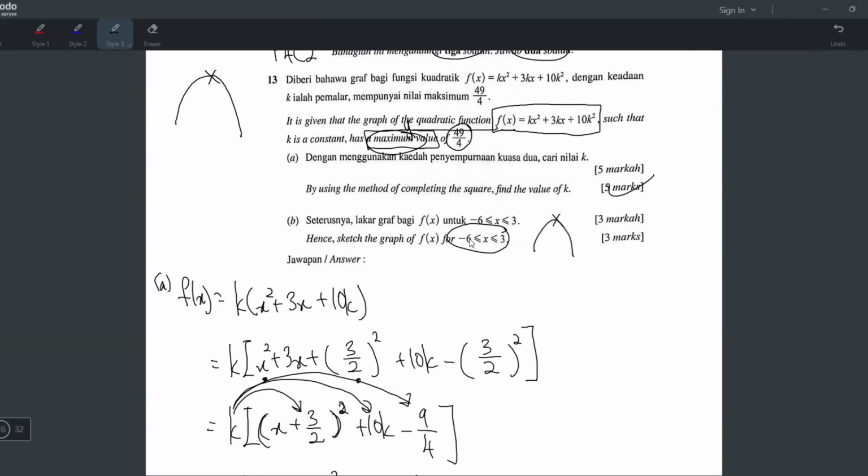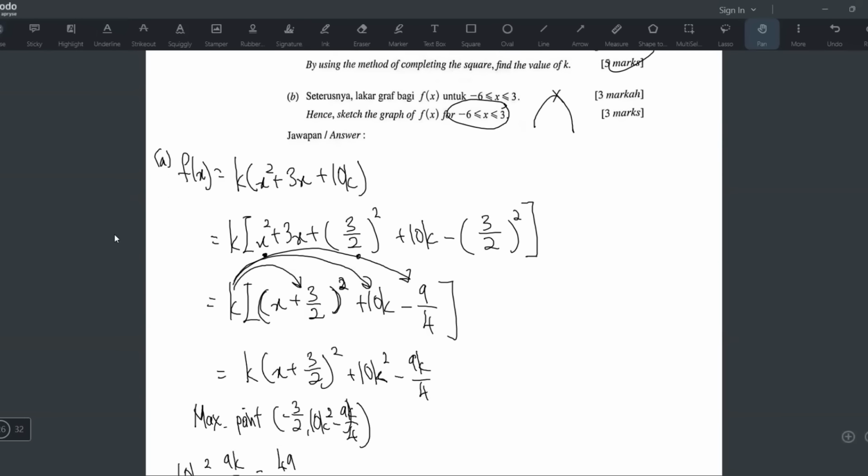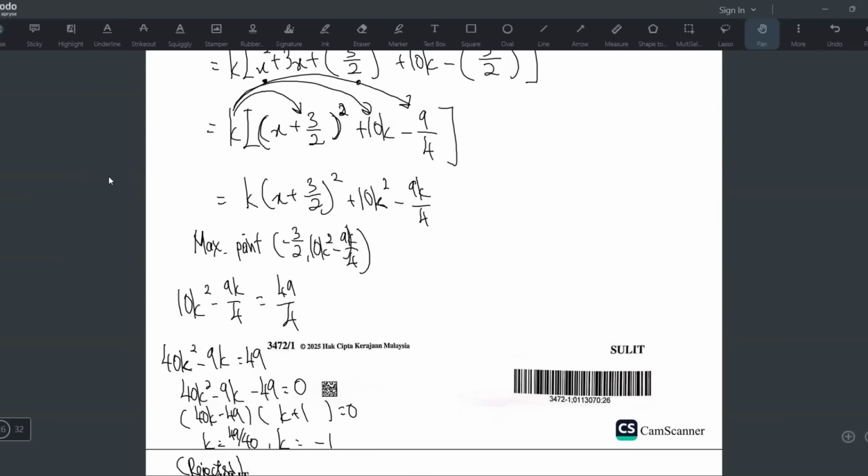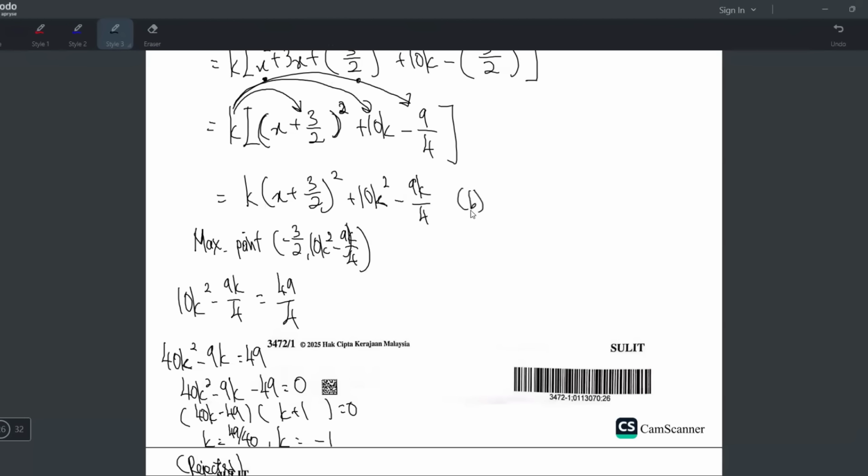So we need to find when x is negative 6 and when x is 3, because that's going to be the first point and the last point. And also find out the x-intercept and y-intercept. And for quadratic, I recommend finding the turning point also. All right, so I'm going to do my working here. So before sketching, I have to find some points.